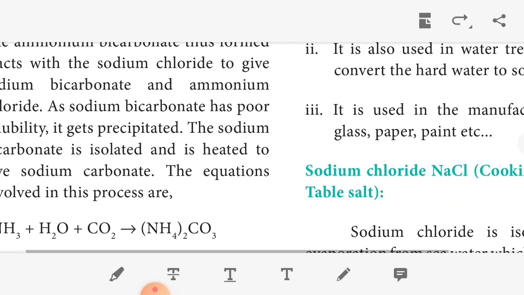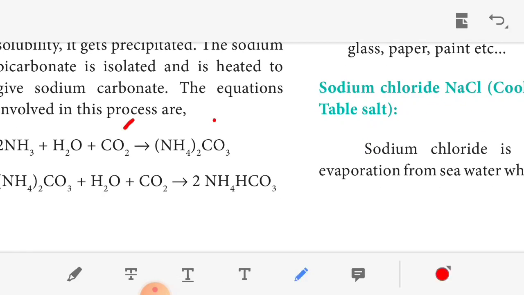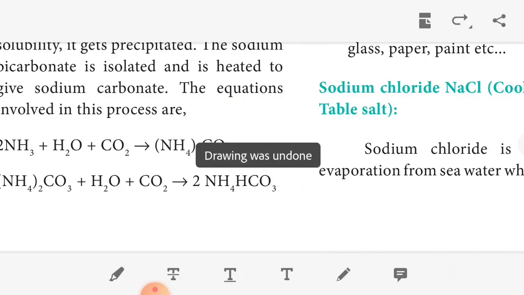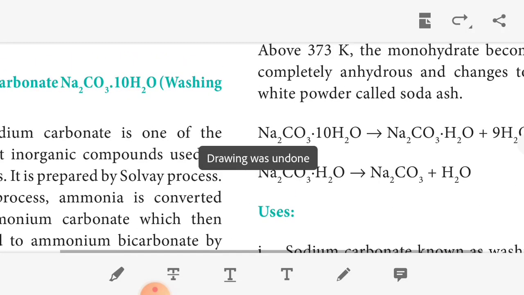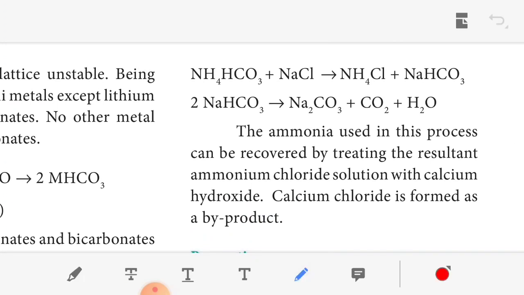So these are the equations involved in the process. First, ammonia reacts with carbon dioxide, we get ammonium carbonate. This ammonium carbonate reacts with excess carbon dioxide, we get ammonium hydrogen carbonate. Then this ammonium hydrogen carbonate reacts with sodium chloride, we get ammonium chloride plus sodium hydrogen carbonate. This sodium hydrogen carbonate is heated, we get sodium carbonate plus carbon dioxide plus water.